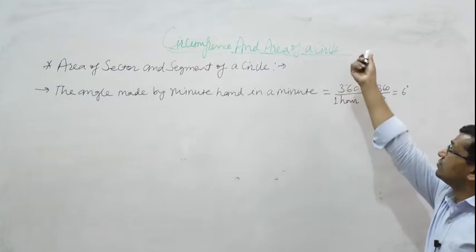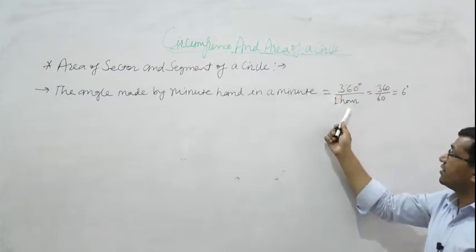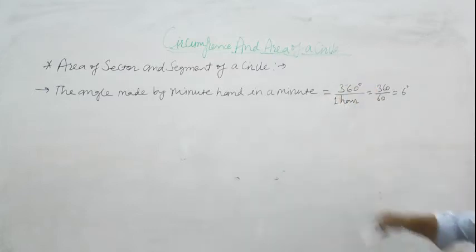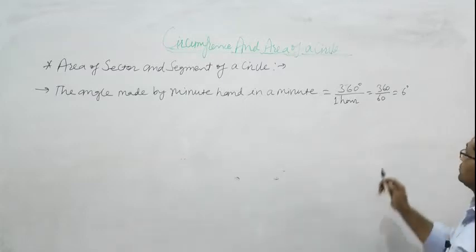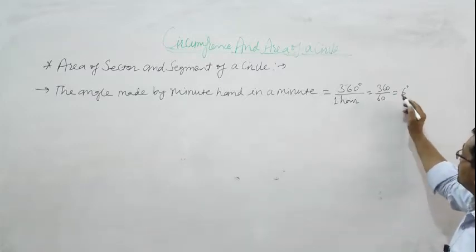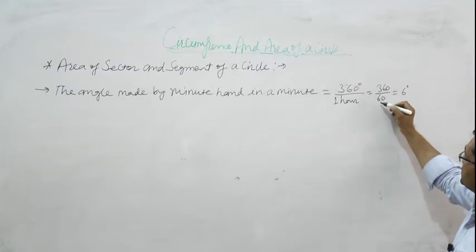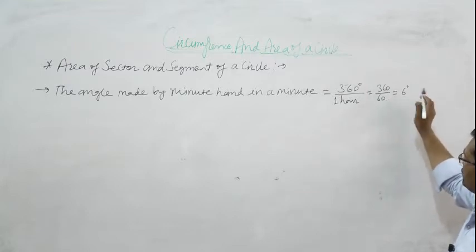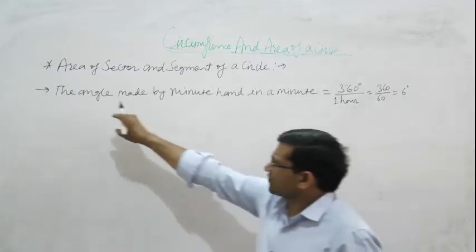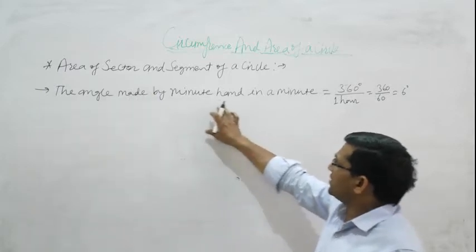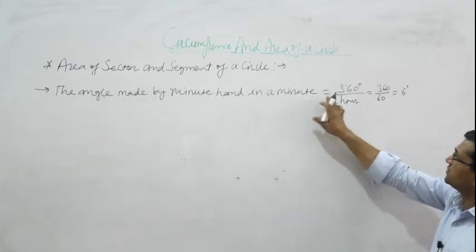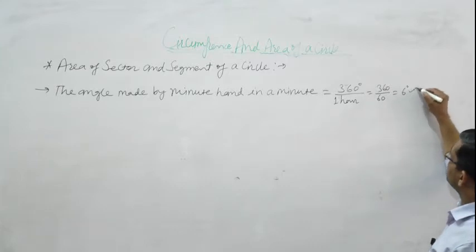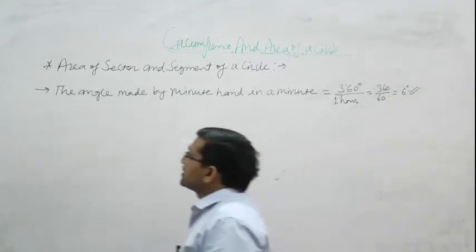So 360 divided by 1 hour, and 1 hour is equal to 60 minutes. 360 cancelled by 60, we get 6 degree. So the angle made by the minute hand in a minute is equal to 6 degree.